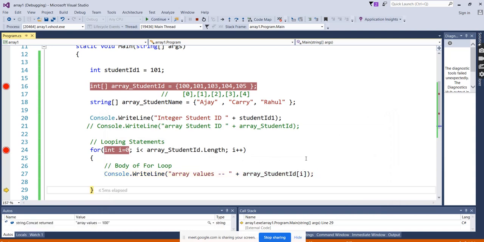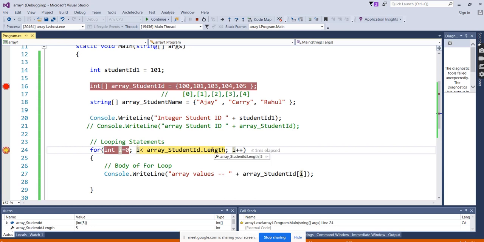Then it goes to the looping statement for the second time. Earlier it was 0, now after incrementing it is 1. So it checks the condition: 1 is lesser than 5. Correct, it will come in. Now it will not check the initialization.